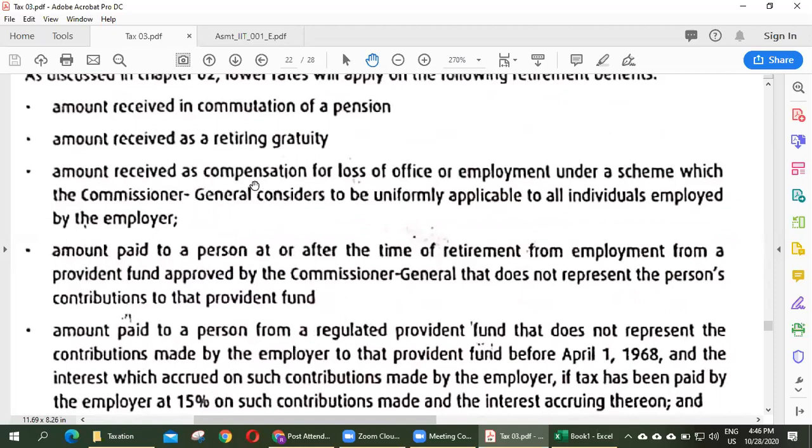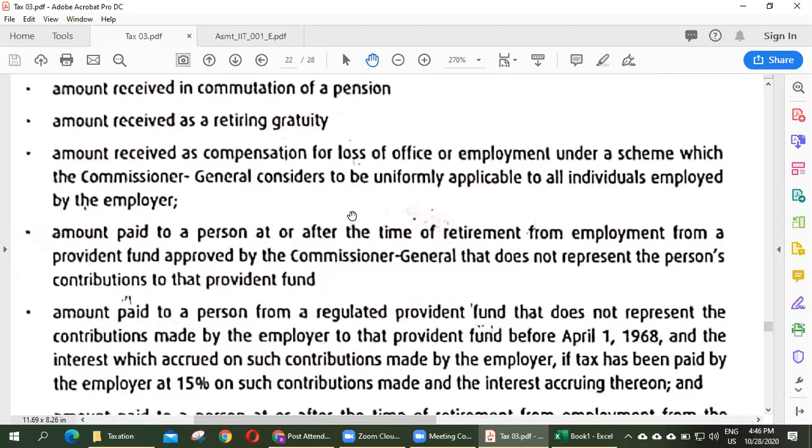Amount received as compensation for loss of office or employment under a scheme which the Commissioner General considers to be uniformly applicable to all individuals employed by the employer, right? Say the company has a policy that if any employee is terminated by the employer, the company should pay 3 months salary at the time of termination, right? So that amount also is considered as an amount received as compensation for loss of office or employment, right?